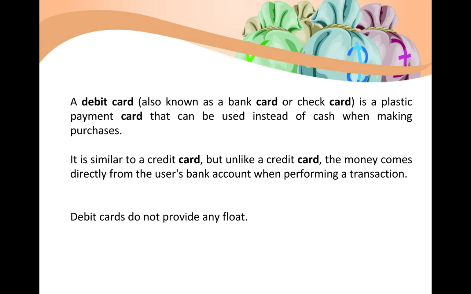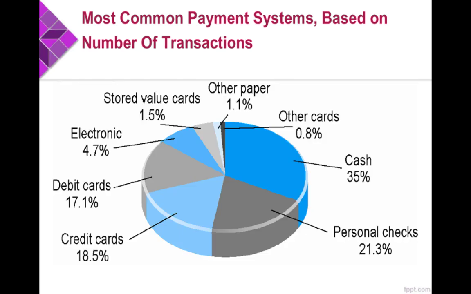In the case of a debit card, whenever you make a transaction, the money is debited from your account. Whereas in the case of a credit card, no money is charged from you when you make a transaction. You need to settle it only at the end of the month. So as a result, a debit card won't provide you with any float, whereas a credit card will provide you with a considerable amount of floating time. Okay, so that is the basic difference.